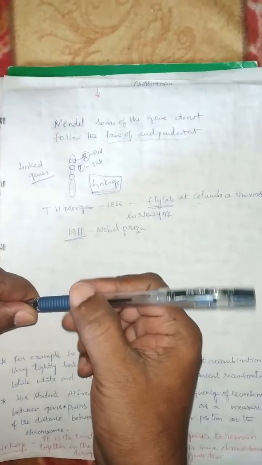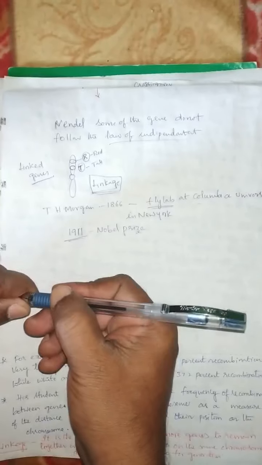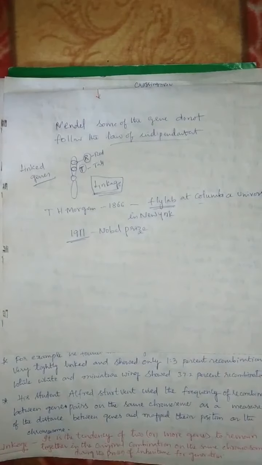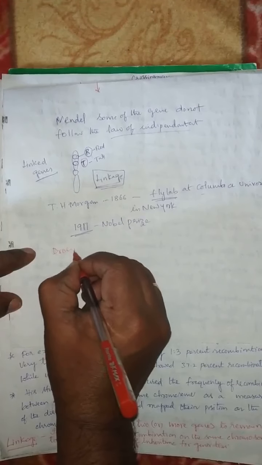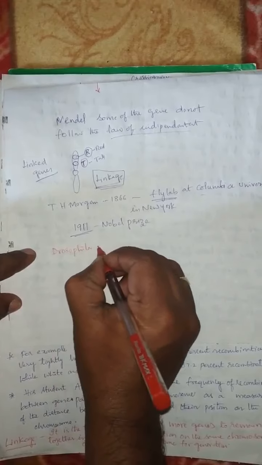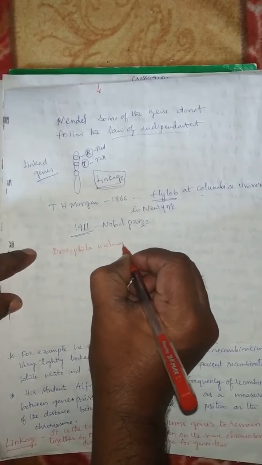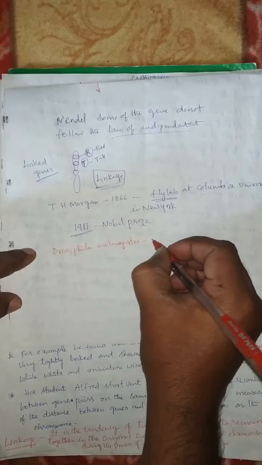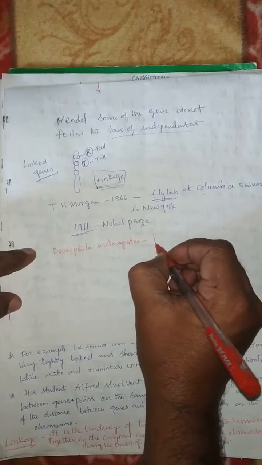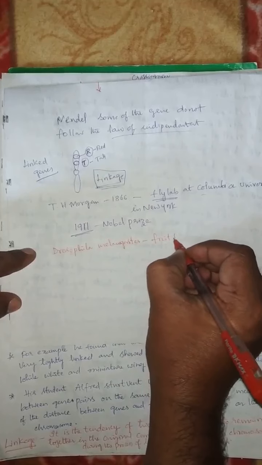He selected one experimental material, Drosophila melanogaster. Its common name is fruit fly. Already we discussed it.